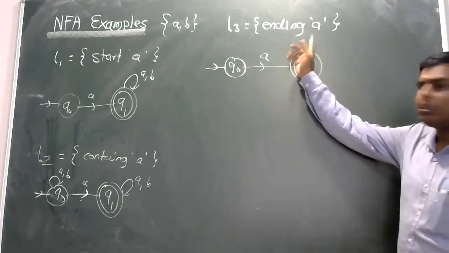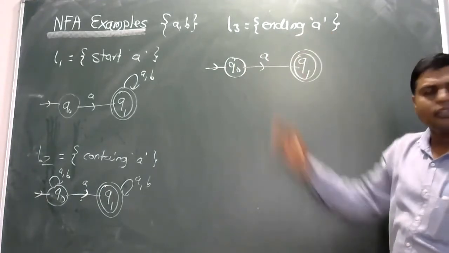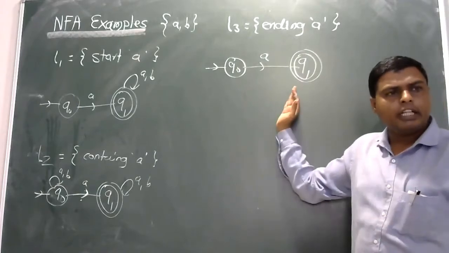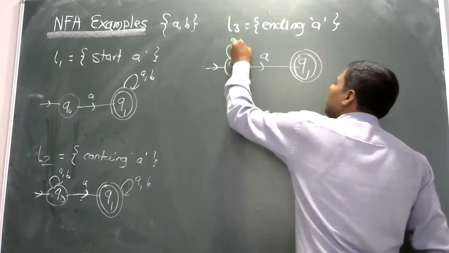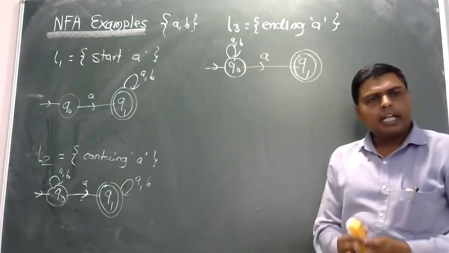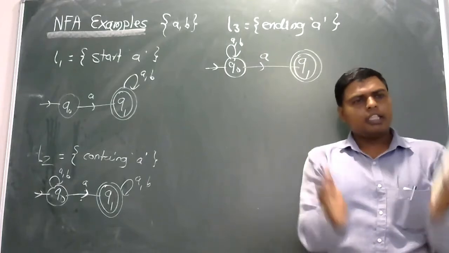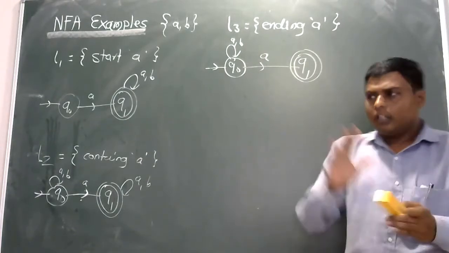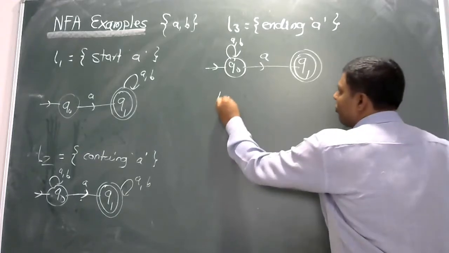As per the language, that ending with A, starting with anything. A, B, yes, that having only single string, that starting with A, ending with A, having the substring as A. So we go with the next combination,